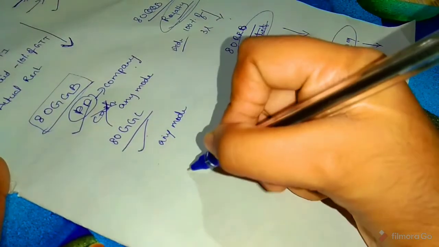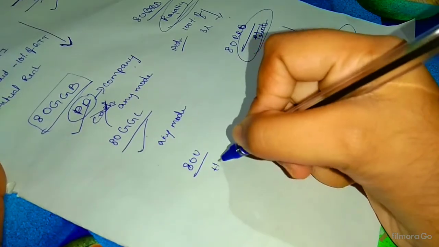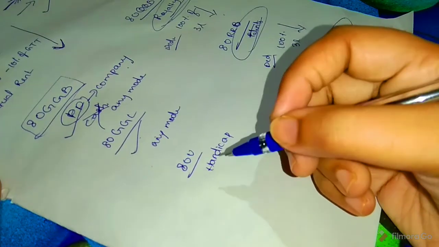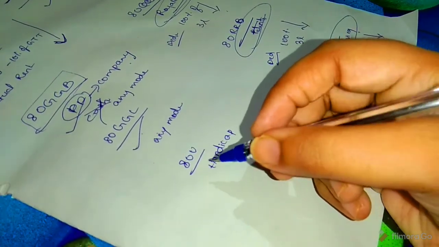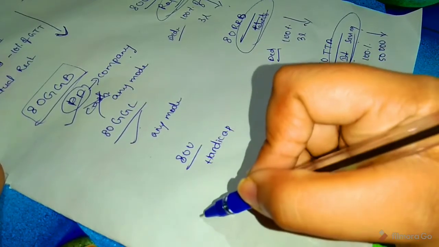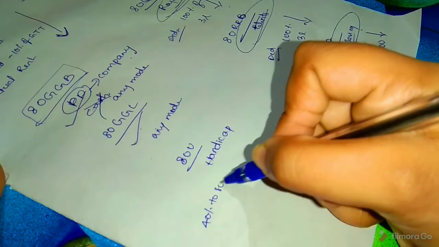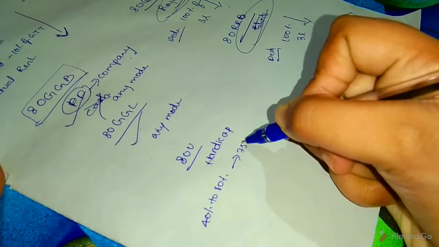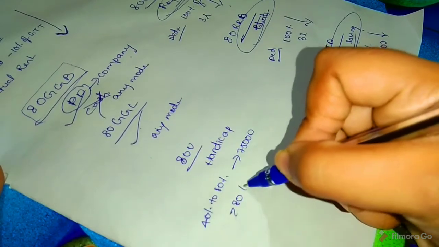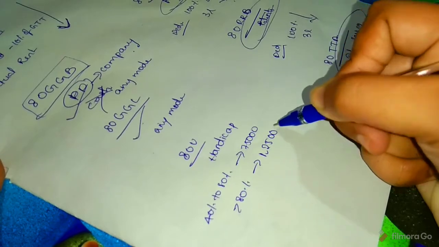And next section 80U, handicap. A person who is certified as handicapped by medical authority. Then deductions: if disability is 40% to 80%, the deduction is 75,000. Above 80%, the deduction is 1 lakh 25,000.